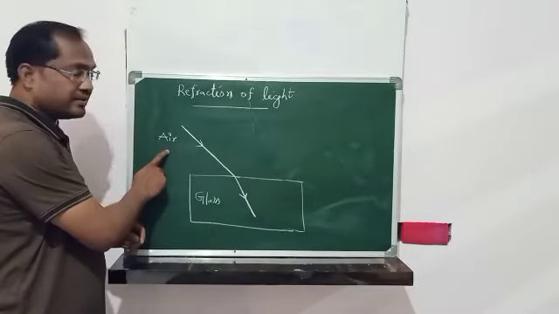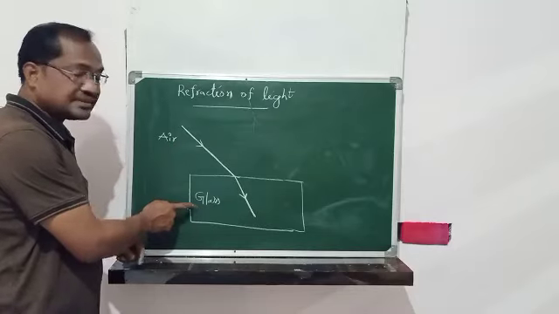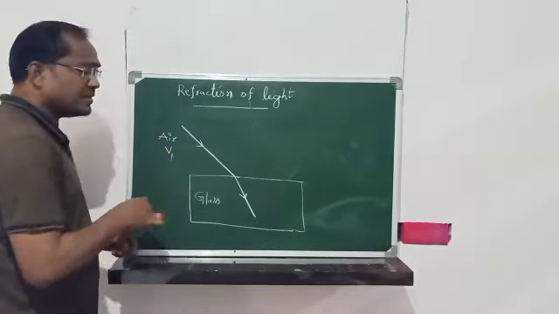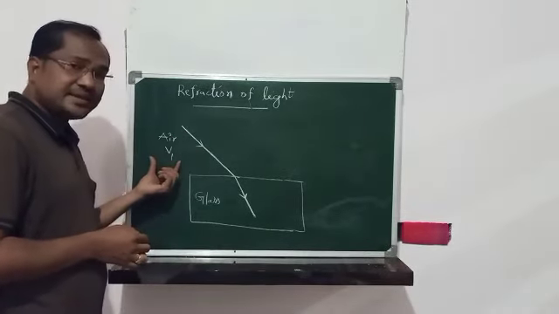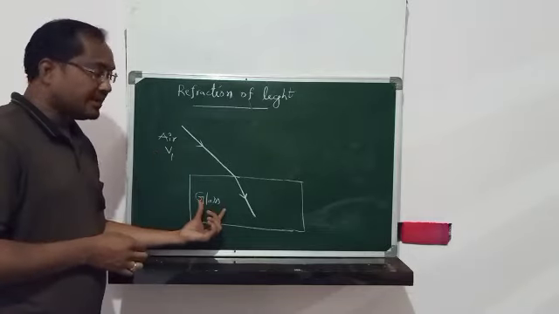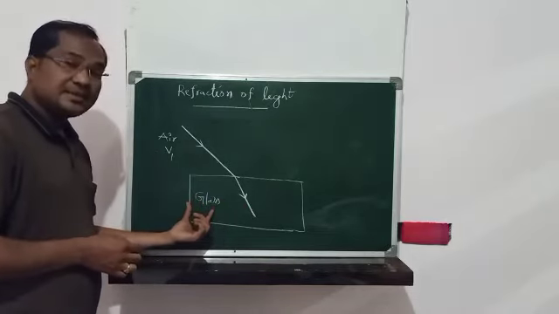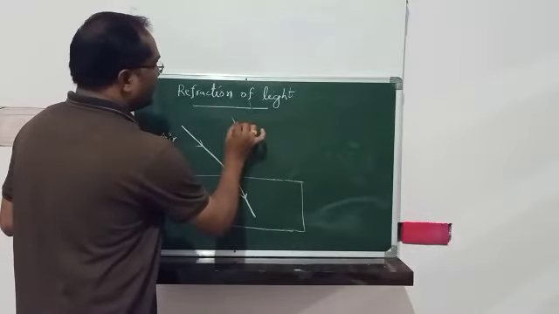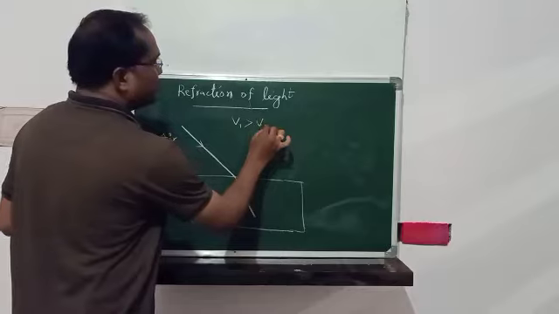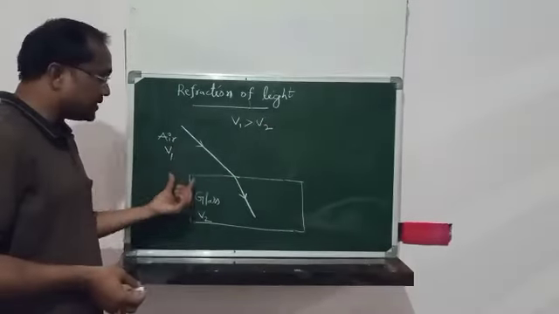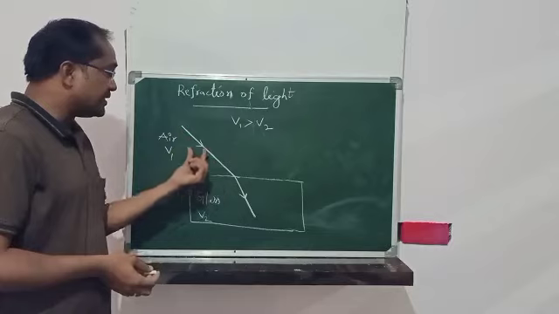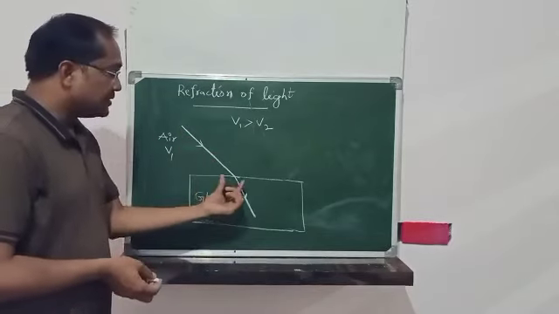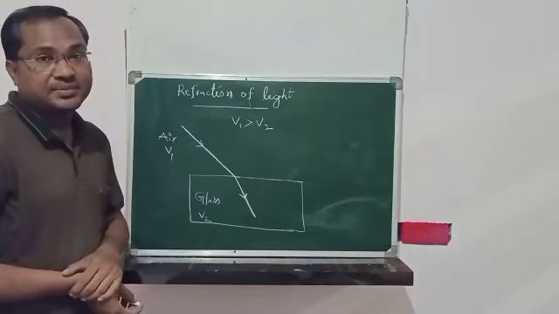Air as a medium and glass as another medium. Assume the velocity of the light in this air medium is V1 and the velocity of the light in this glass medium is V2. If V1 is greater than V2, the velocity of the light ray in air is faster than the velocity of the light ray in glass medium.